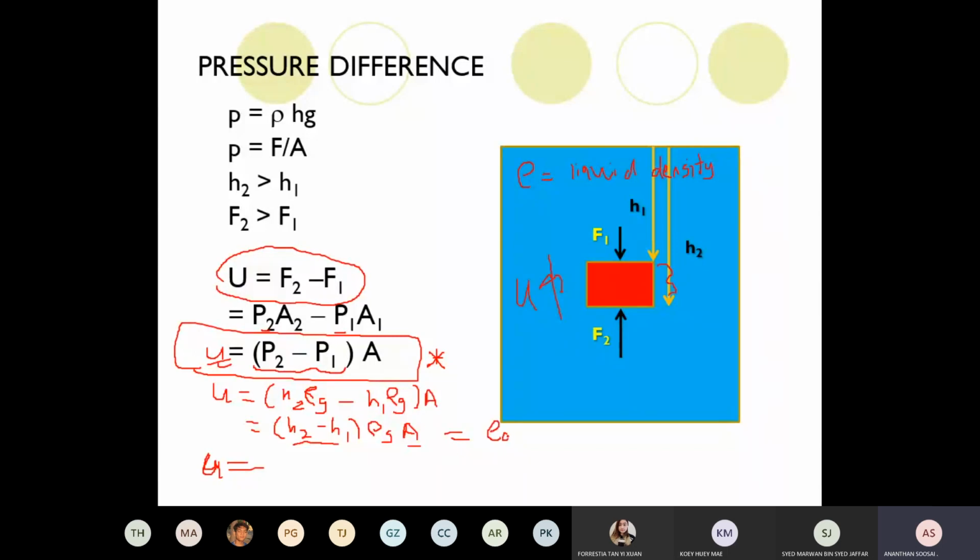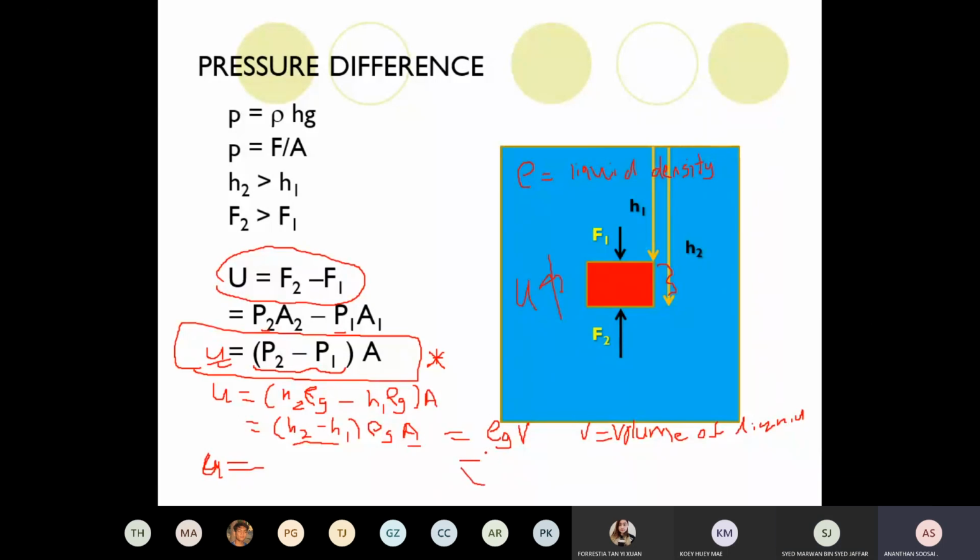So rho g V. V is volume. Volume of what? Volume of the liquid displaced. Or you can say volume of the object. The volume of the object is the volume of the liquid displaced, the same thing.